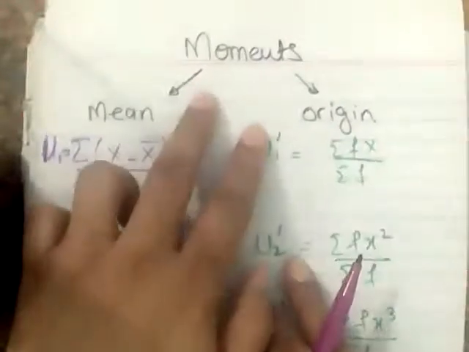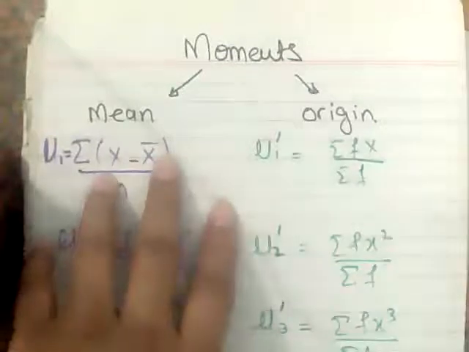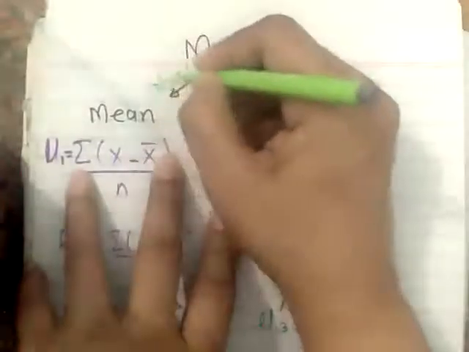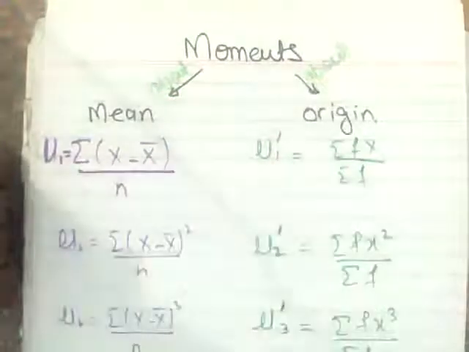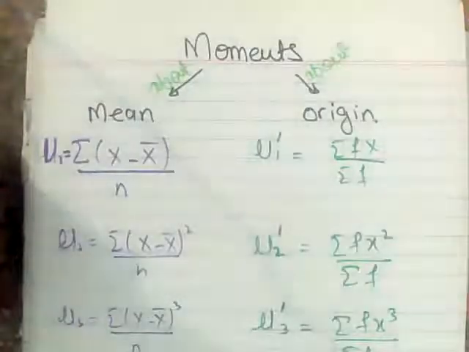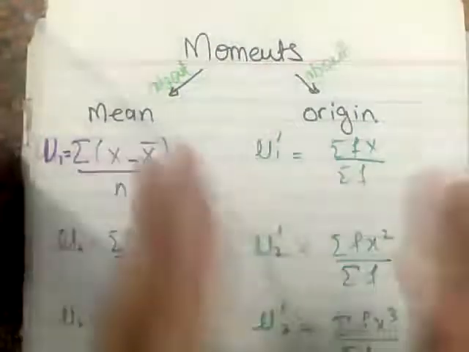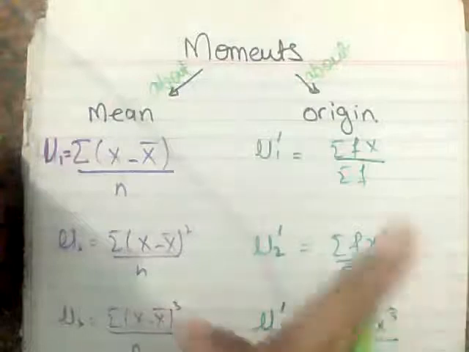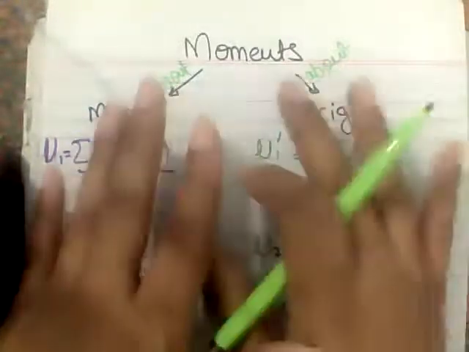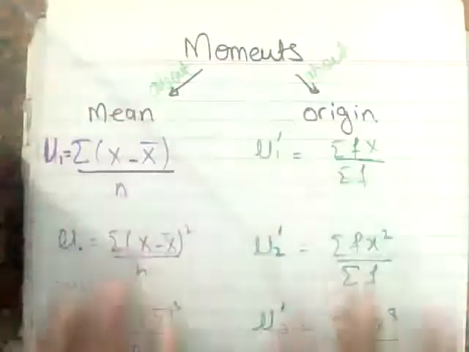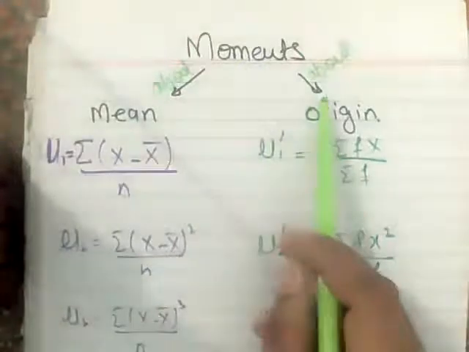There are two kinds of moments: moments about mean and moments about origin. All right. What is the difference between these two? Let's not go into detail because scaling and all that is involved in it. But so far, we just need to memorize that there are two different categories of formulas, right? One is known as moment about mean and the other as moment about origin.